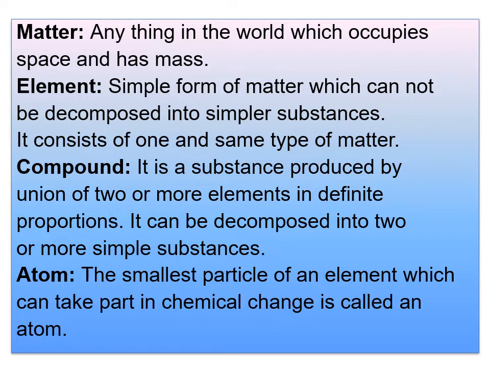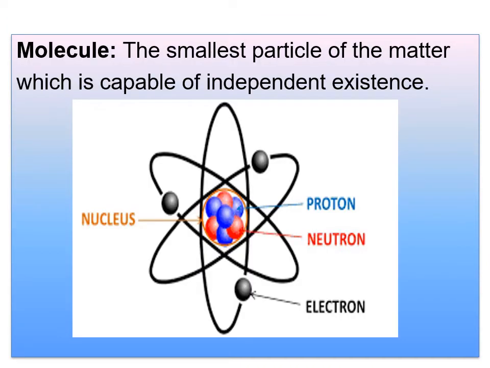Now when you come to the atom, children, the smallest particle of an element which can take part in a chemical change is called an atom. I hope you have understood. Children, here you have to remember that an atom may or may not be capable of independent existence. This point you have to remember.